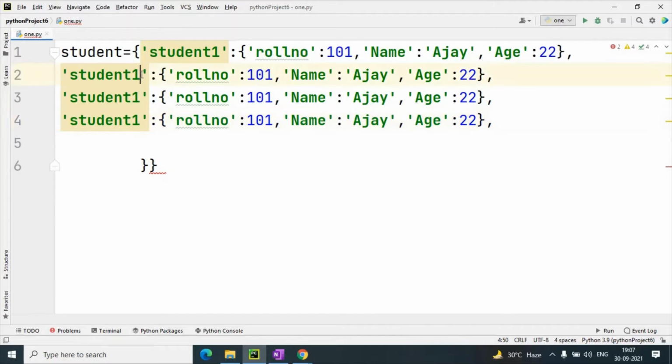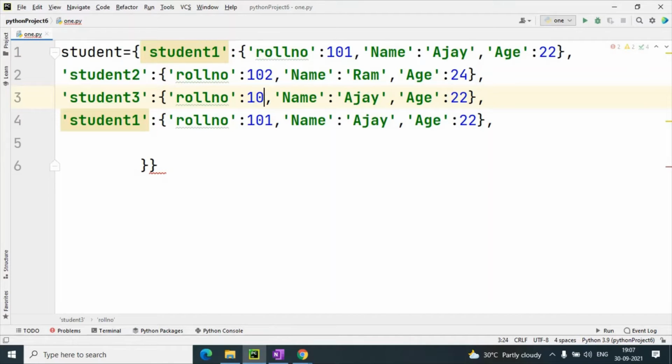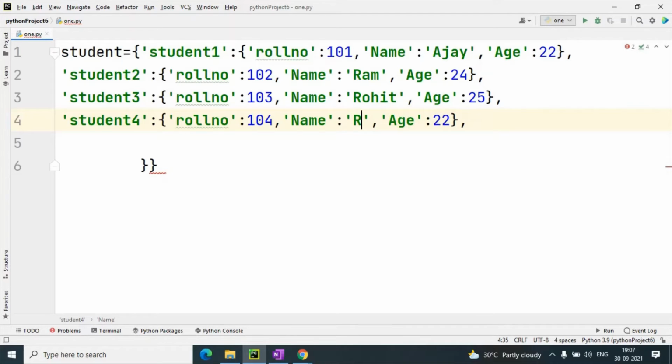So this is for student 2, and its roll number is 102, name Ram, age 24, then again student 3, its roll number is 103, name Rohit, age 25, then student 4, roll number 104, name Rohan, and age 26.